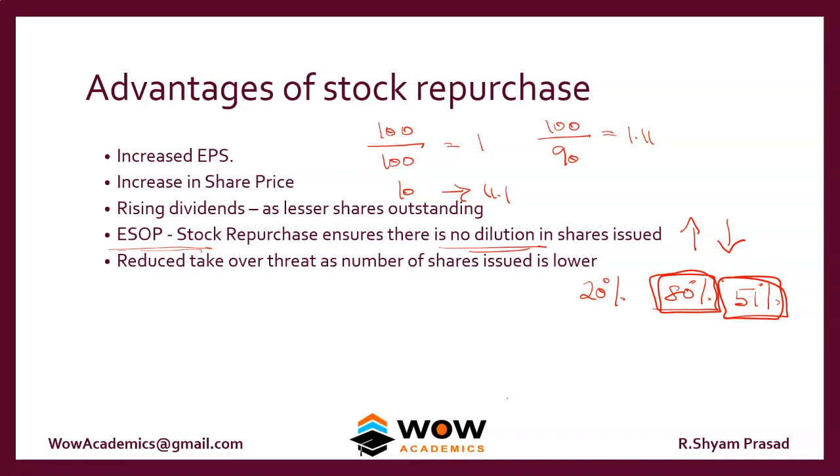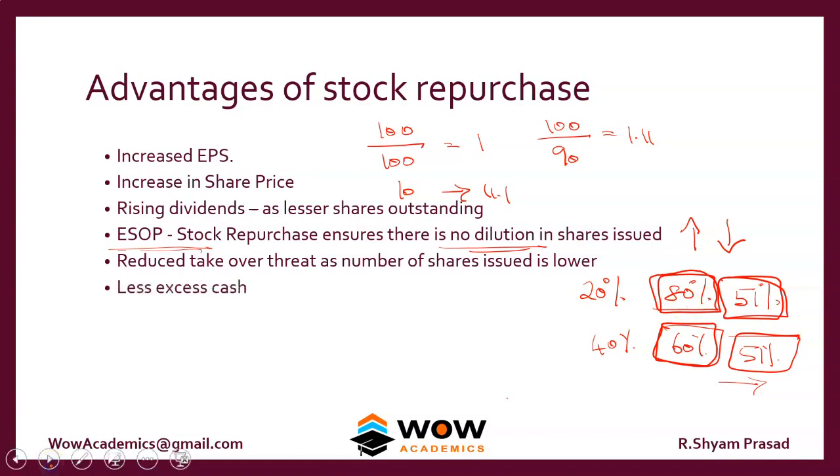So rather than having a huge amount of shares, if you have a lesser amount of shares, for example, if the share ownership is 40% and 60% is in the stock market, then it's very difficult to buy 51% of the shares, because the 60% would be with several people, and buying 51% in that is really difficult. So the concept is, the total number of shares in the market should be less. Excess cash: stock repurchases reduce the cash.